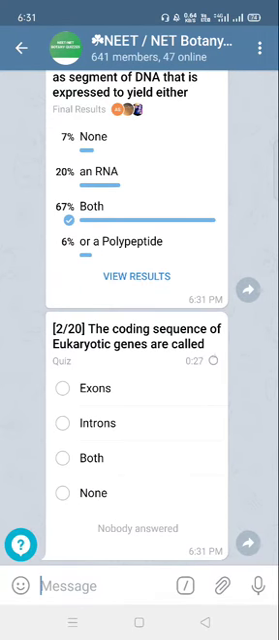Next question: the coding sequence of eukaryotic genes are called. We all know that in eukaryotes the genes are divided into the coding information and the non-coding information. The coding information is called the exons, so the answer will be exon. The non-coding region is introns.